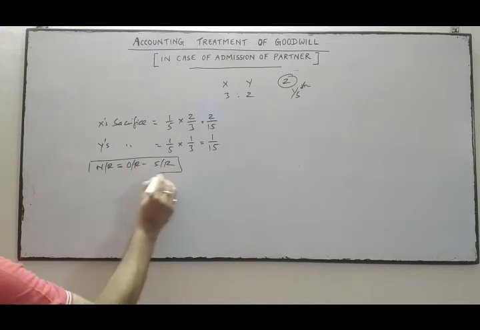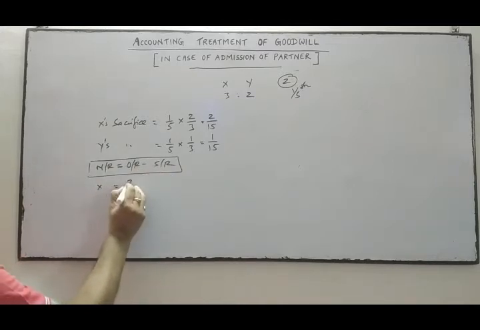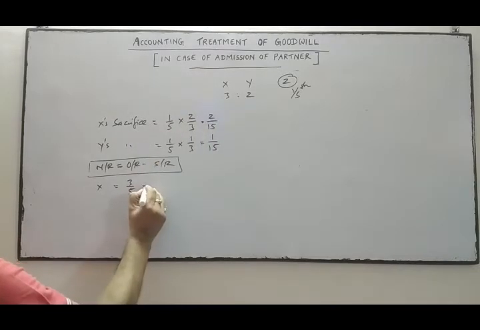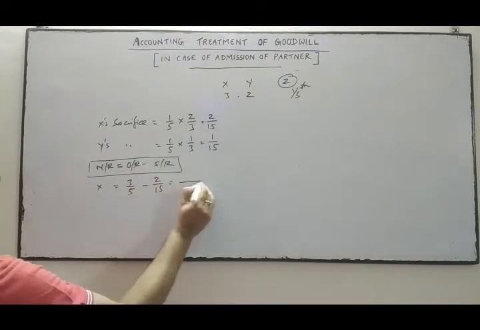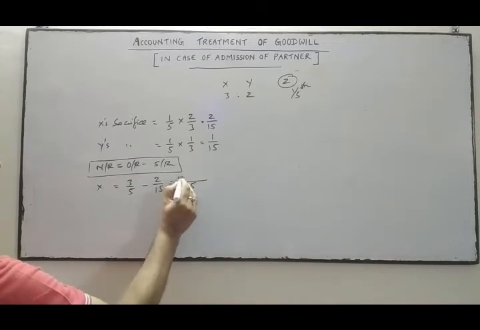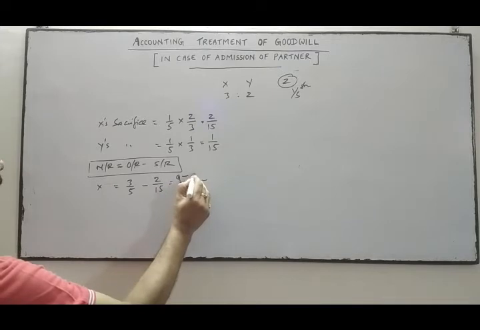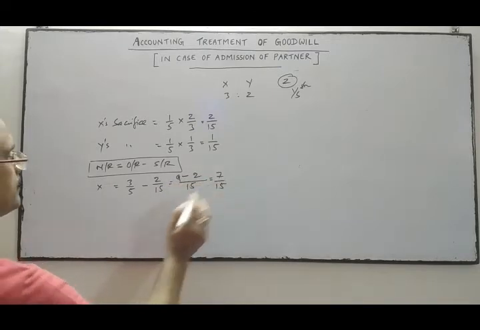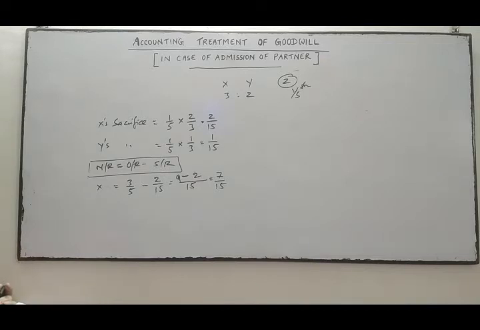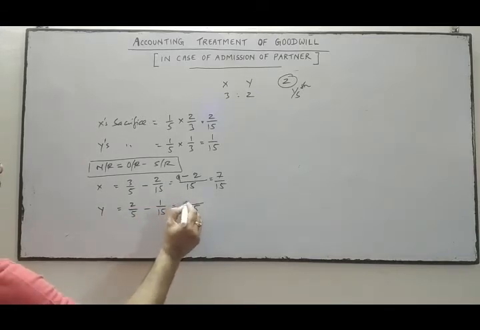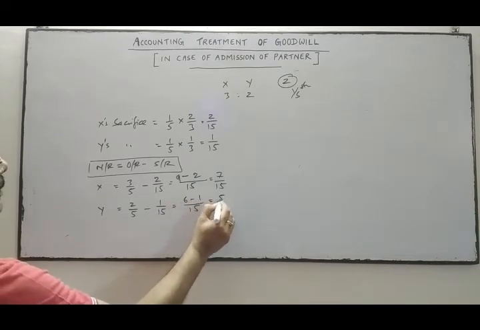X's old ratio is 3/5 and he has sacrificed 2/15, so 9 minus 2 gives 7/15. Y's old share is 2/5 and he has sacrificed 1/15, so 6 minus 1 gives 5/15.